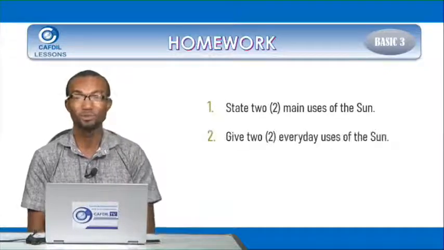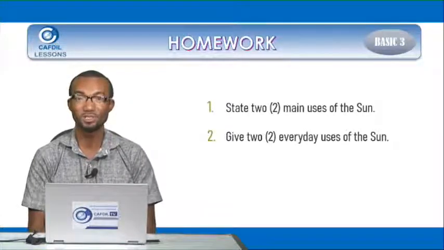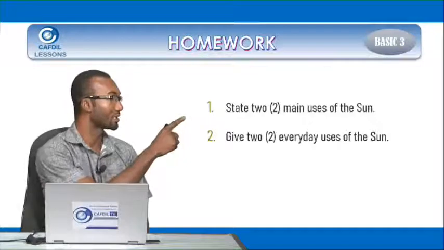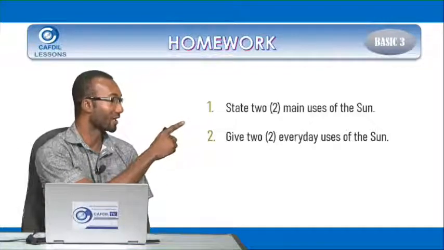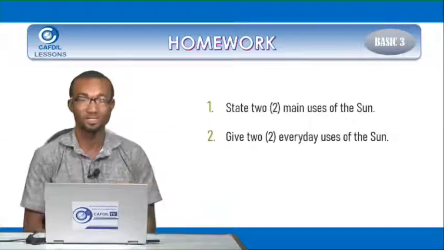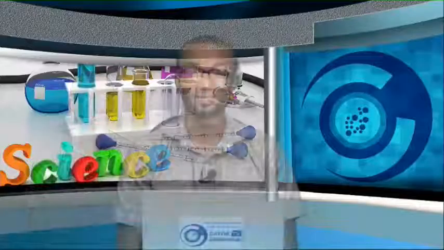And two, give two everyday uses of the sun. Kids, we have gradually come to the end of the lesson, and I know today you have learned a lot about the sun. If you went through the lesson with me, I believe you can do this homework and get all the answers correct.